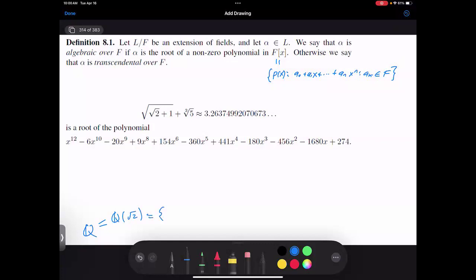And so this is now going to be all the things of the form a plus b square root of 2, where a and b are rational. Do I have to add the square root of 2 plus 1, or do I already have that once I've added the square root of 2?